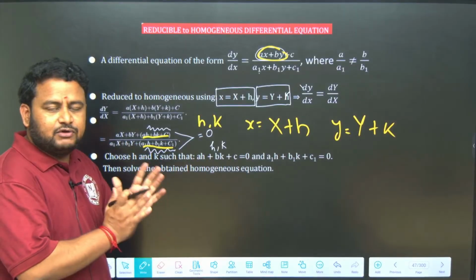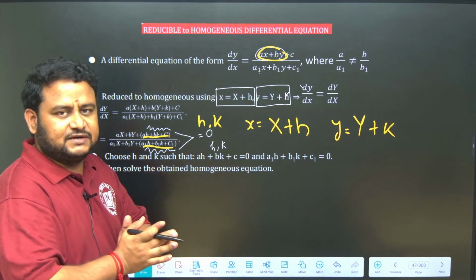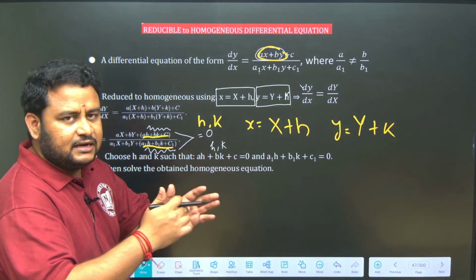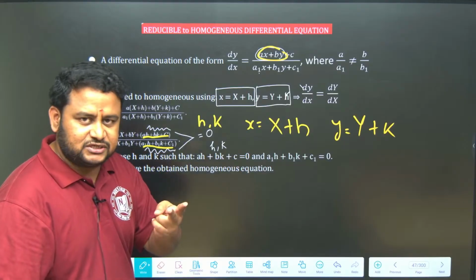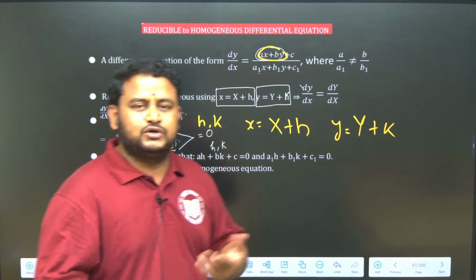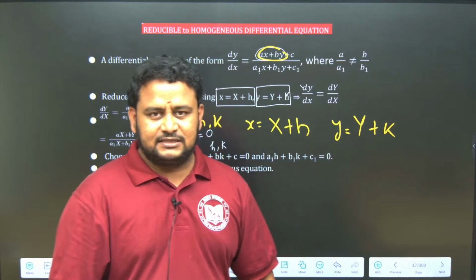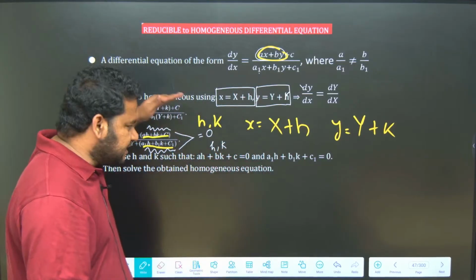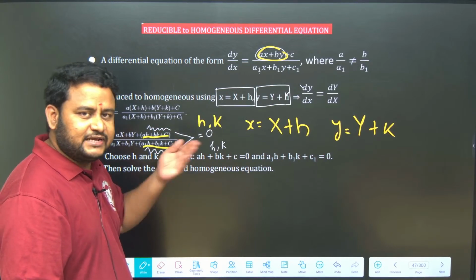Then you write the variables on one side and the constants on the other, in both the numerator and the denominator. You equate the linear expression in constants to 0 and get 2 equations. Solving those 2 equations gives the values of the 2 constants, h and k. Then you substitute them here and the equation reduces to homogeneous form. Then you know how to reduce it to variable separable form.